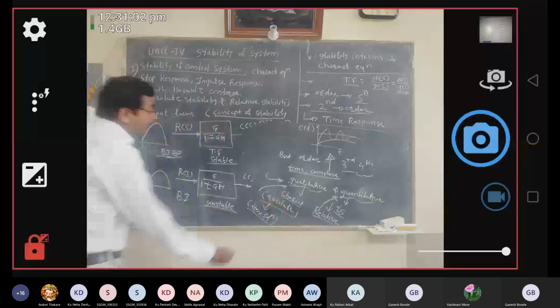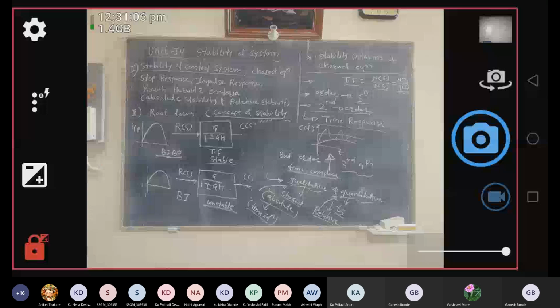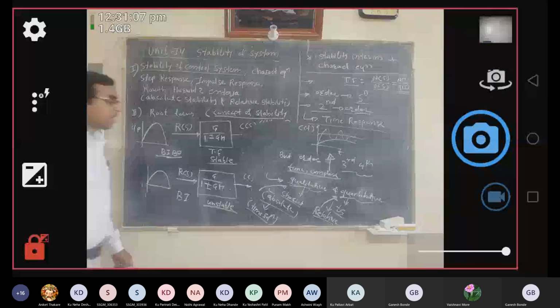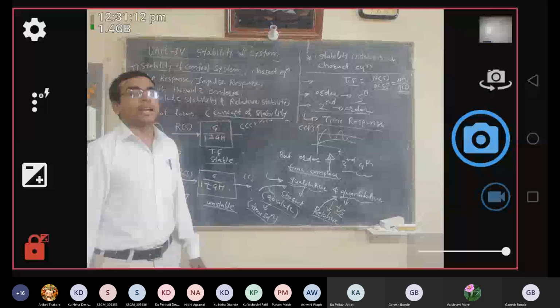This first type of stability is called absolute stability, and relative stability is related with the settling time. Which measures determine relative stability? Generally, relative stability is determined with two terms: gain margin and phase margin.